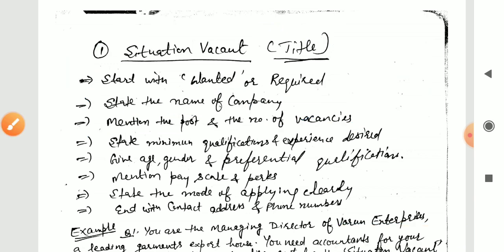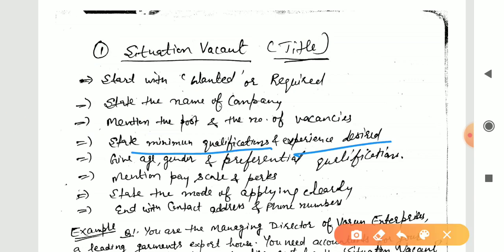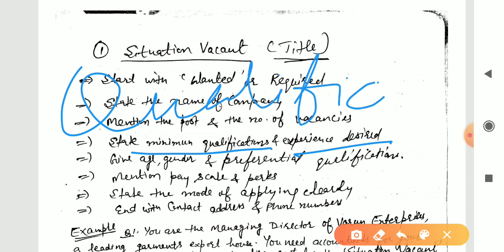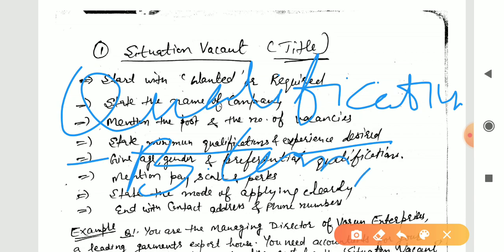The next one is to state the minimum qualifications and experience desired. Whatever the experience or the qualification desired by the company, that should be mentioned. And how to write that? No need to write a full sentence, only write a word like qualification. Even without using this particular word, you can also write. So at least write qualification, then a dash, and then like BCom, MCom, MBA.